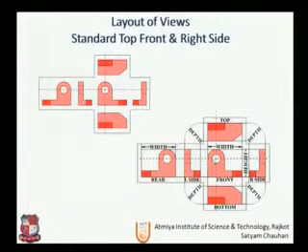The front view will be drawn in the middle, and the top view will be above the XY line. The depth will be projected here, and it will give us the top view. Similarly, the depth will also give us the bottom view, the left hand side and right hand side views, and the same height will be used to produce the rear view.